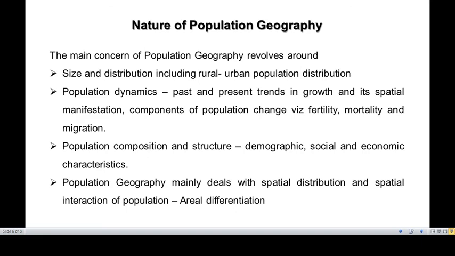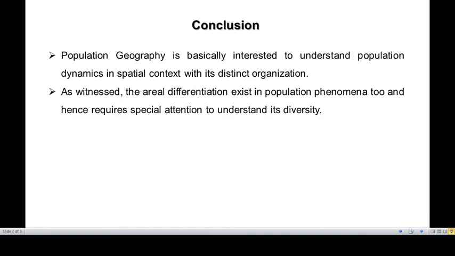As we have already discussed areal differentiation, the main thrust of population geography is to understand the spatial organization, spatial distribution, and how interaction varies with the change in space. So spatial interaction of population is the core concern of population geography, and that is what we try to understand from the term areal differentiation. So at the end, population geography is basically interested in understanding population dynamics in a spatial context.